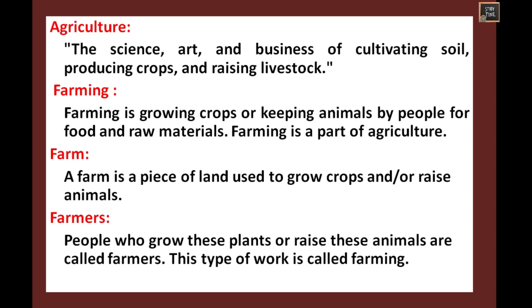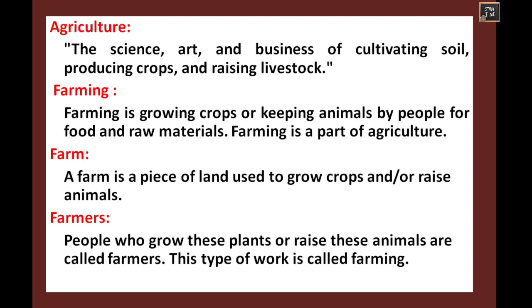First, we'll see what is agriculture. The science, art and business of cultivating soil, producing crops and raising livestock is called agriculture. So you have to be very clear about agriculture and farming. Agriculture is the overall process, whereas farming is growing crops or keeping animals by people for food and raw materials. So farming is a part of agriculture.